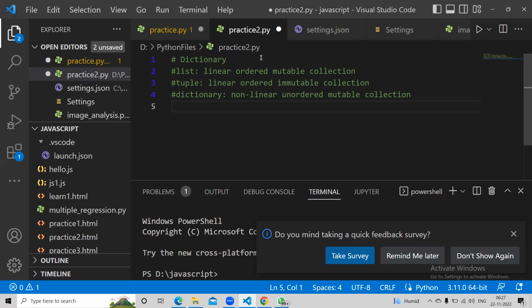But in a dictionary, we have to give the position also. We call it the key. So your dictionary is made up of key and value. That's why it's called unordered and non-linear. Here there is no particular order. Key and value can be anything: any basic data type, or even a list. One thing to remember is that the key has to be unique.